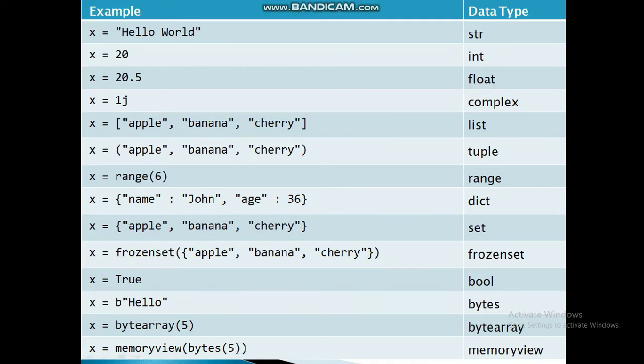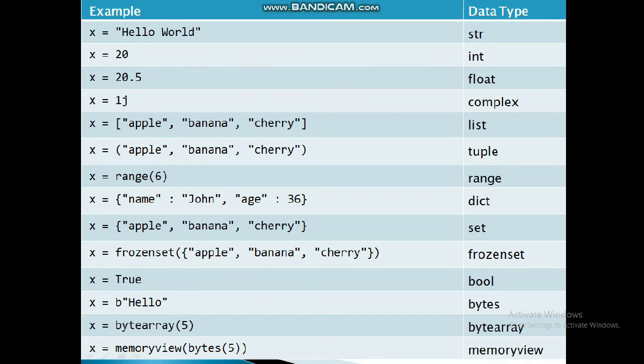Now you will see all the data types that we are using in Python. First one is str, string, integer, float, complex, list, tuple, range, dictionary, set, frozen set, boolean, bytes, byte array and memory view. You have to check all the data types like list and tuple, what is the difference between list and tuple, and how you can write it in Python.